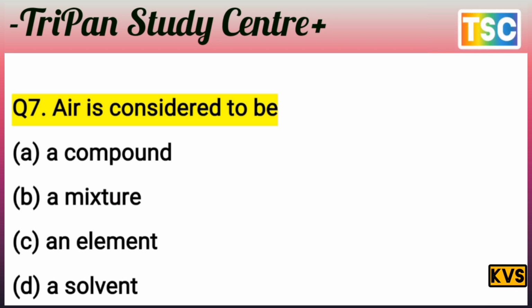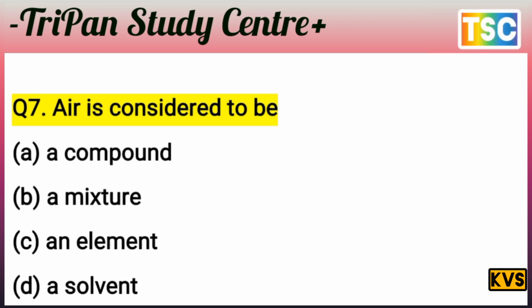Question is very interesting. A compound, no way, this is not a correct answer here. The air is considered to be a mixture. There is a presence of nitrogen, oxygen, carbon dioxide, ozone, and so many gases here. It means option B is correct.